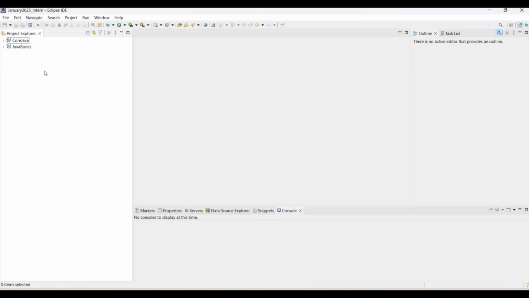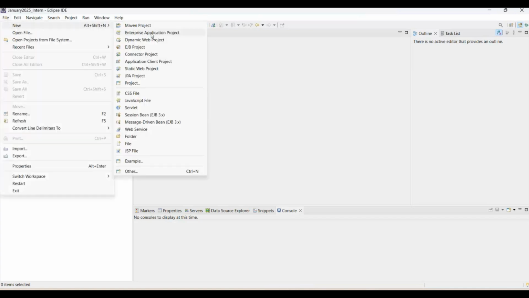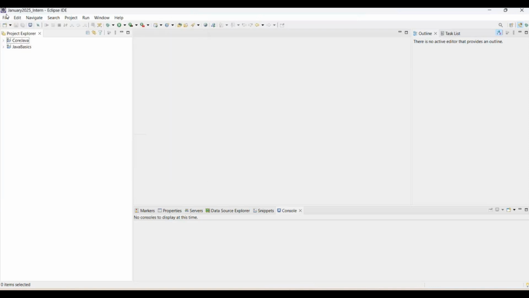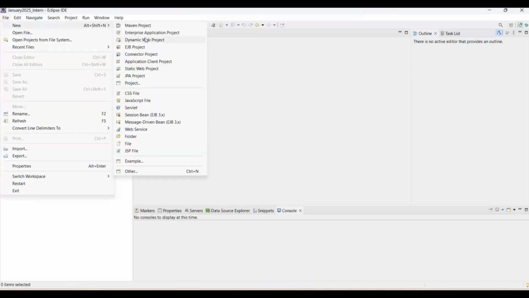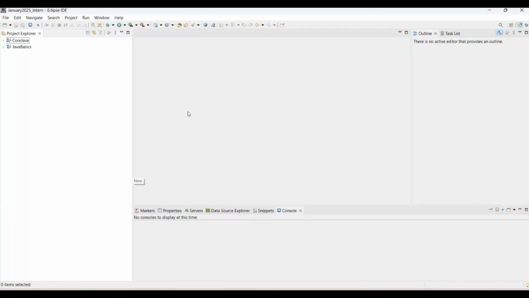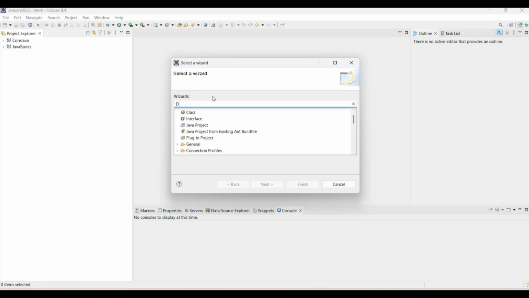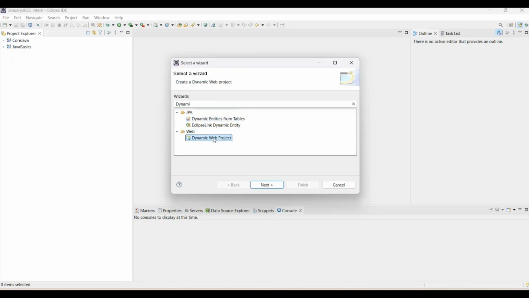Then how to create the Java application? Simply go to file, new project, sorry, we are creating the application from scratch, right? Then simply open the Eclipse, go to file, new dynamic web project. Sometimes you are not able to see the dynamic web project here, then you can simply go ahead with other, and there you can simply type dynamic. See, once you type dynamic here, then dynamic web project is also available. Then simply click on next.